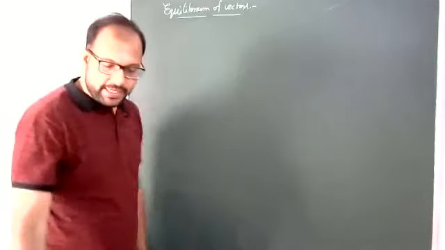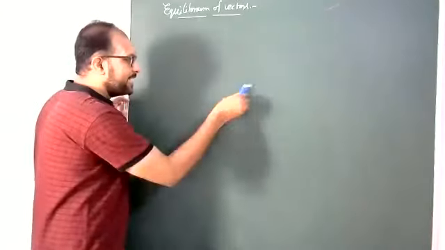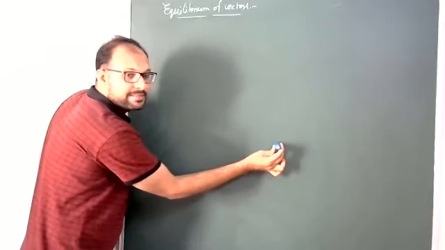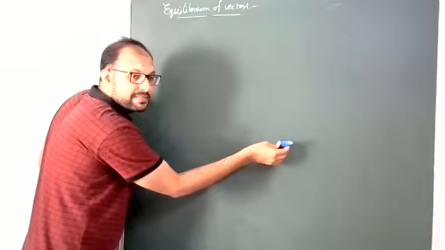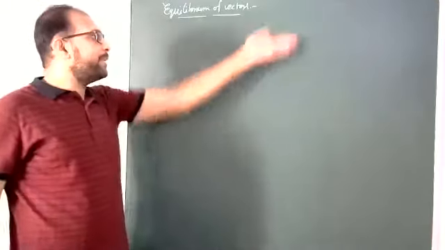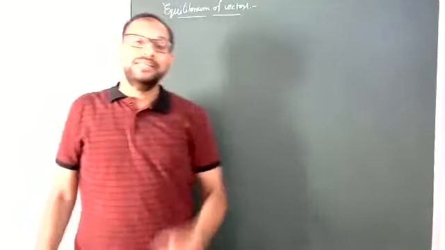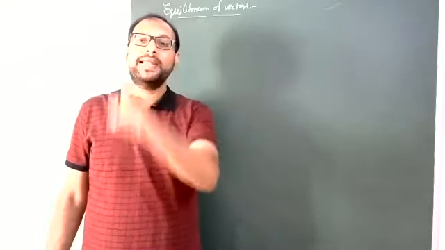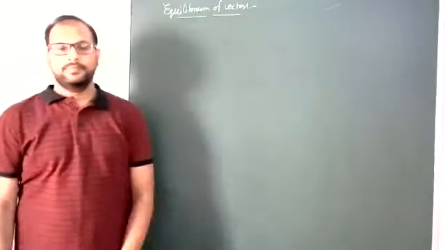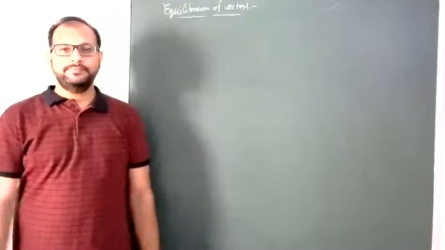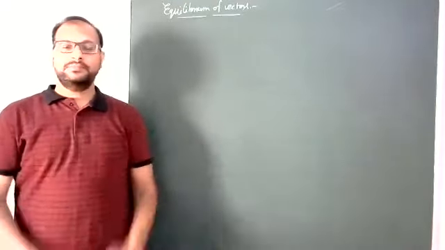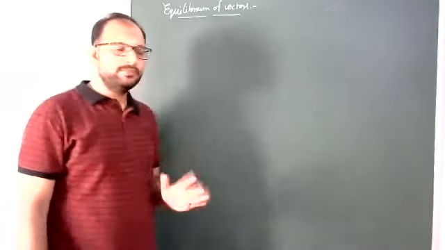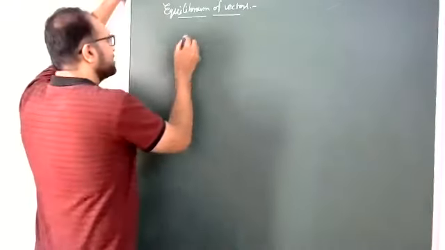But suppose one vector like this, another like this, but another vector like this, or maybe like this, that means not in the plane of the board. That type of combination of vectors are non-coplanar vectors. So collinear, coplanar, non-coplanar. So first, collinear vectors suppose.